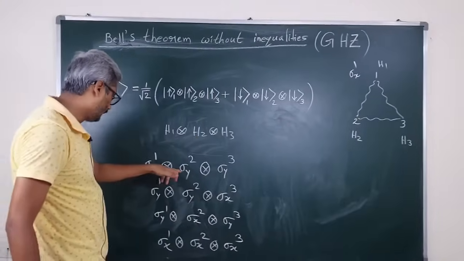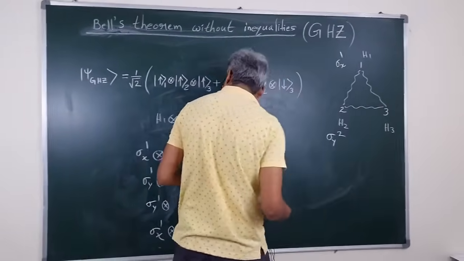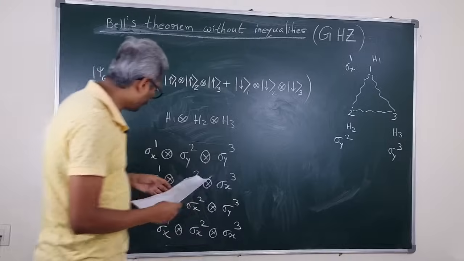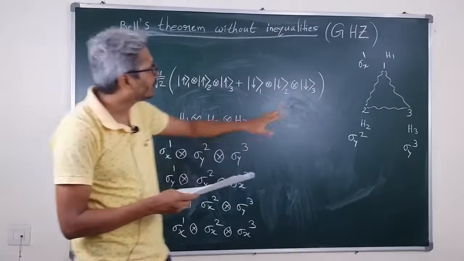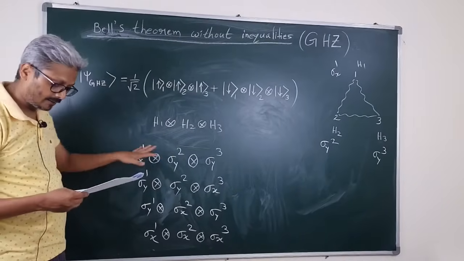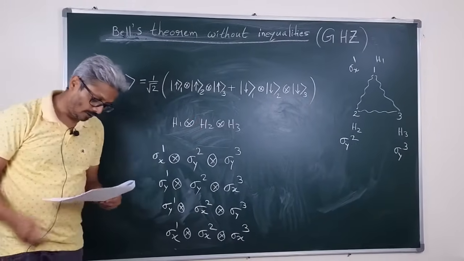Similarly sigma y2 and sigma y3. So these operators are associated to local spin measurements on these spin-half particles along either the x direction or the y direction.